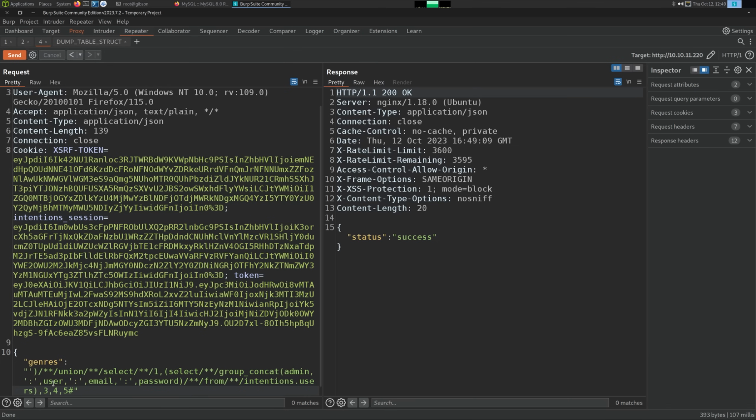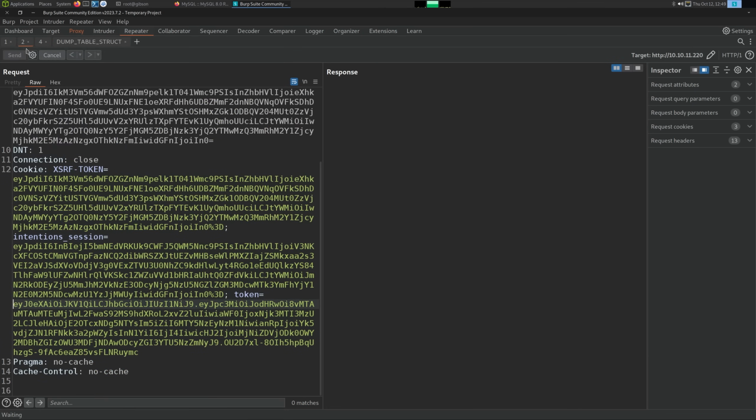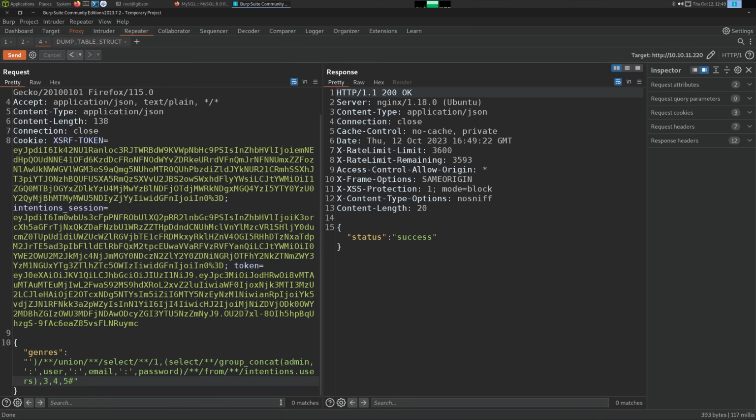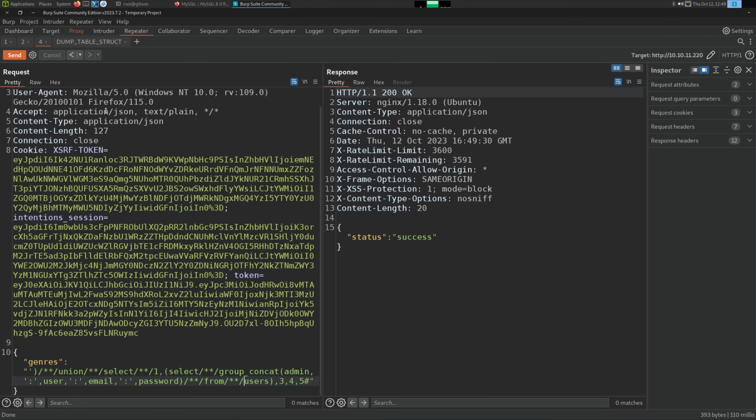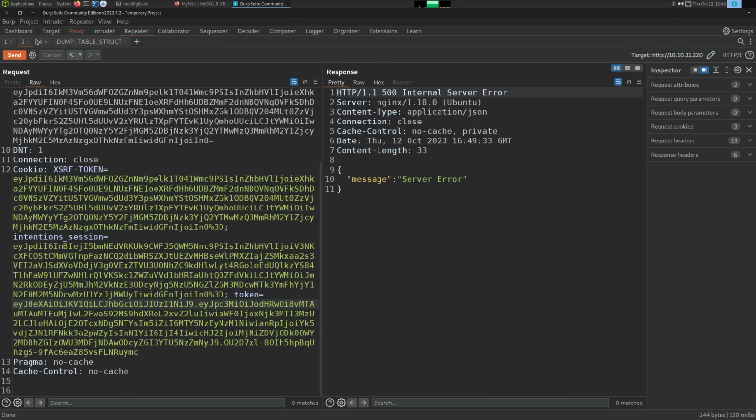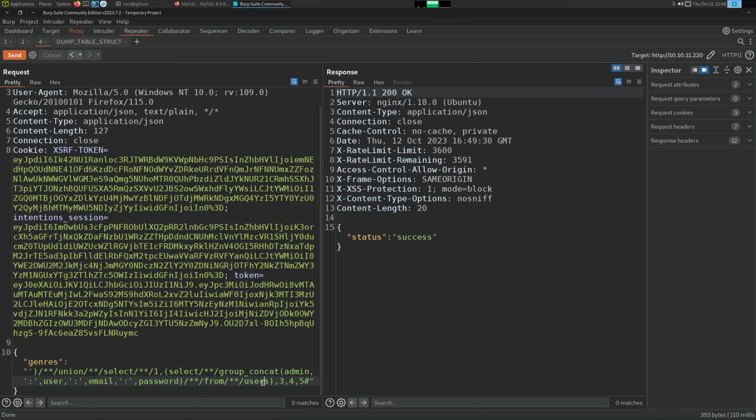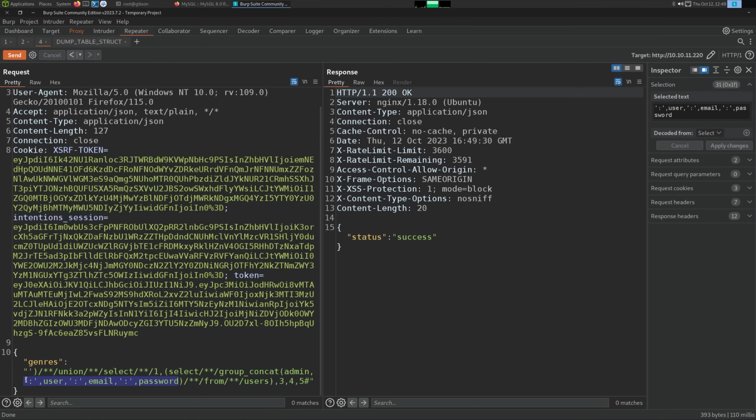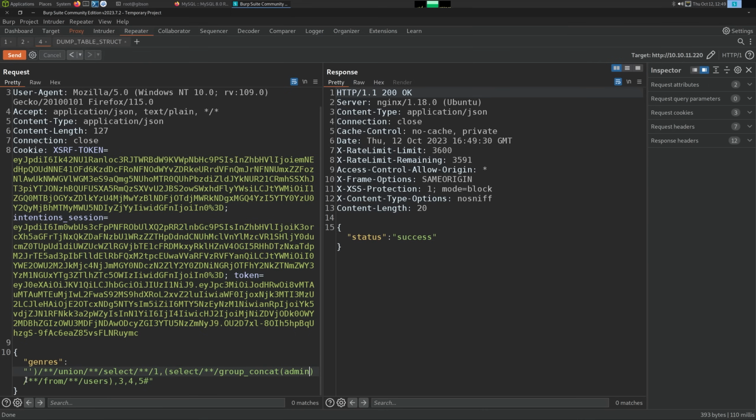Get rid of that single quote. We don't need intentions. Okay, what the hell? Group concat with just admin. That works.